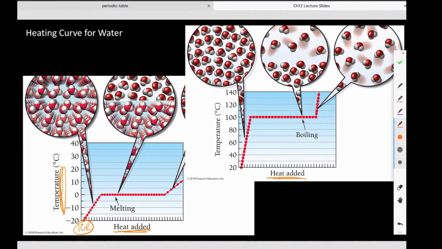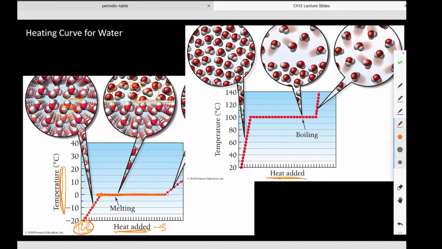Okay, so if we had our bucket of ice and we put it on our stove at a setting of 3, for example, eventually that ice is going to slowly but surely absorb some of that energy, and the molecules will move faster and faster, and they'll vibrate more and more until at about 0 degrees, some of those molecules now have enough kinetic energy that they can break loose from the solid crystal structure so that we can get some free-flowing liquid molecules. And note that once we get to 0 degrees Celsius, what happens to the temperature here?